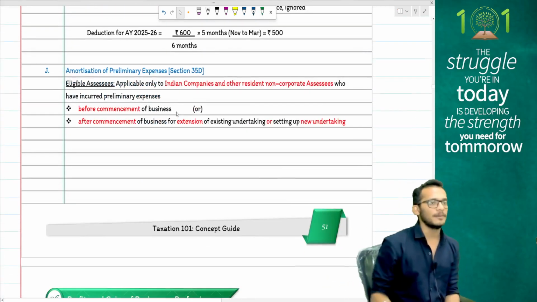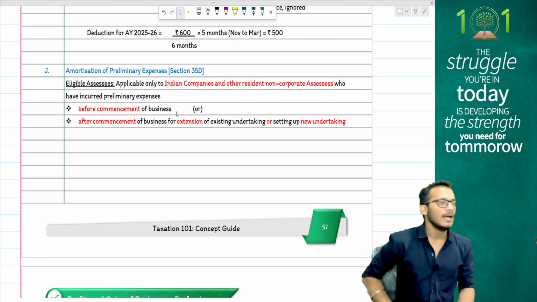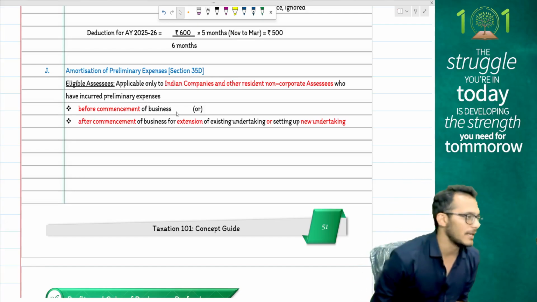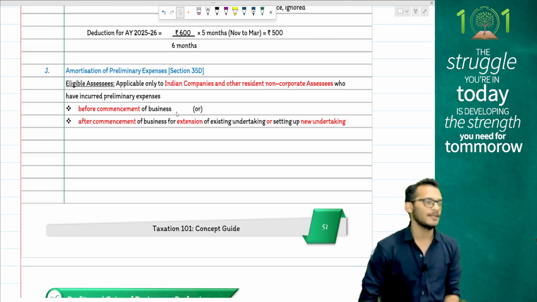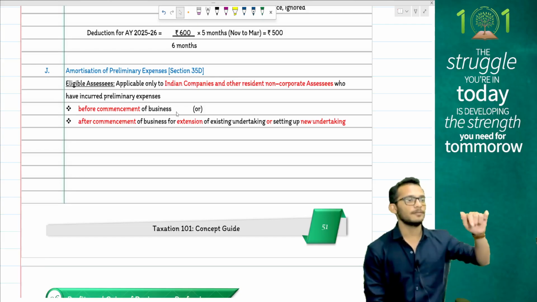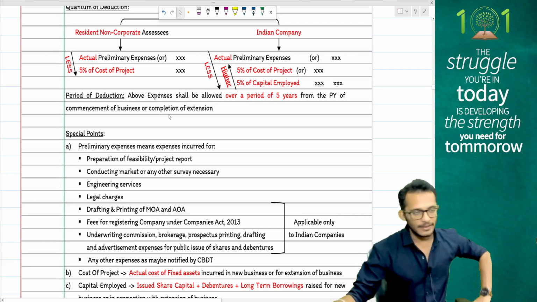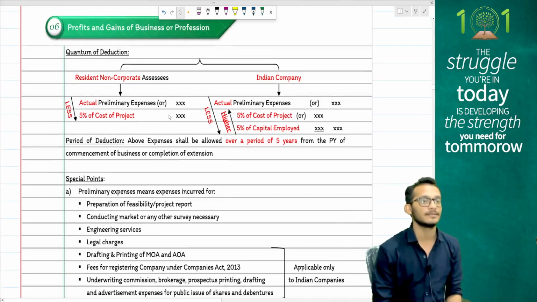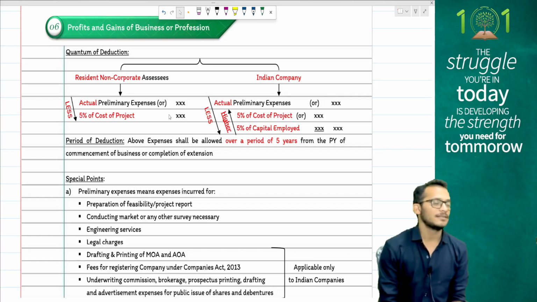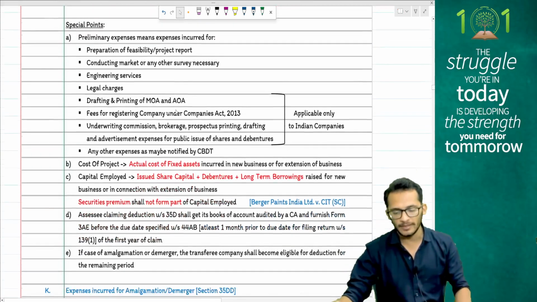Then you have preliminary expenses, people. Income tax comes and clarifies any expenses which you incur for preliminary expenses before you start a business or you start a company can be claimed as deduction over the next 5 years, subject to the rule that if you have cost of the project, expenses cannot exceed 5% of the cost of the project. But if you are a company, it should not exceed 5% of the cost of the project or 5% of capital employed, whichever is higher. Where capital employed means shareholder funds plus long-term debts, and does not include securities premium. Berger Paints Supreme Court judgment to be kept in mind.